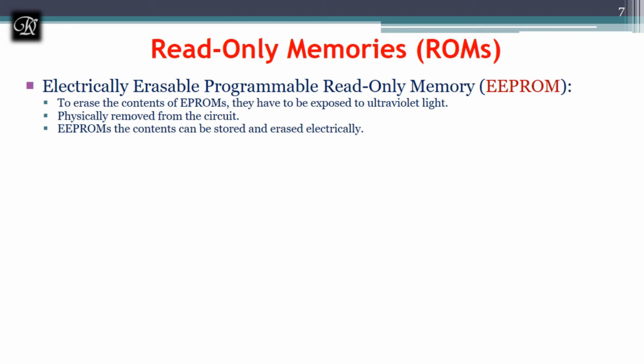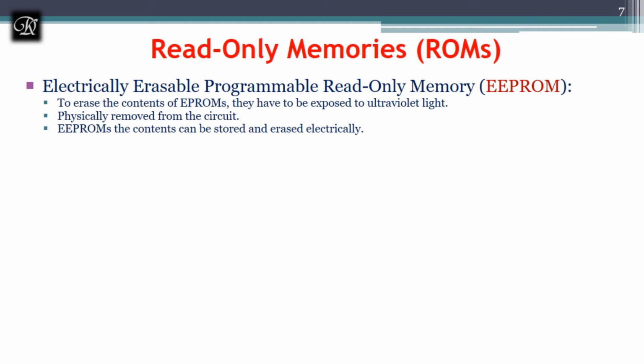In the previous case we had to erase the complete chip. Here we can erase selectively. Whichever cell inside the chip we want, we can erase it. The only disadvantage of the EEPROM is that different voltages are required for erasing, writing, reading and storing the data. It demands a variety of voltages.